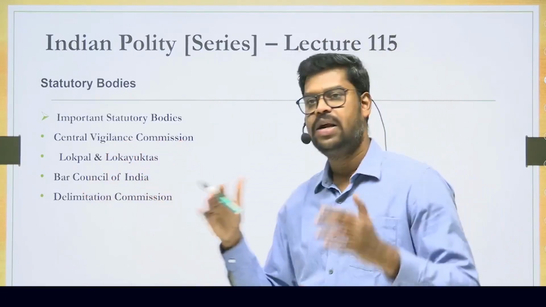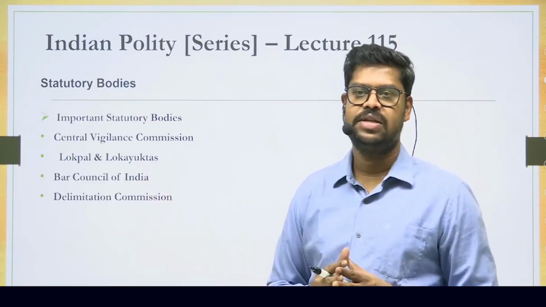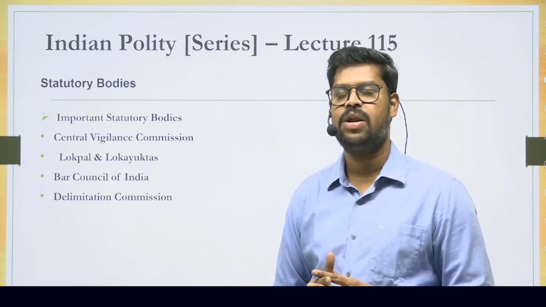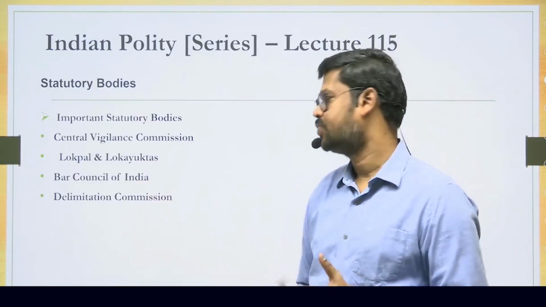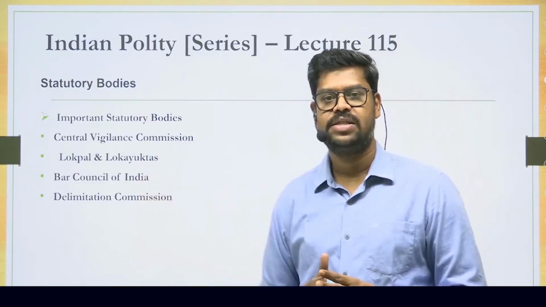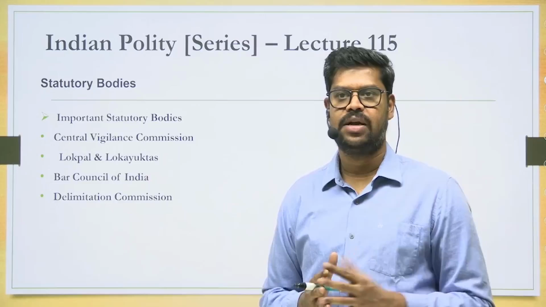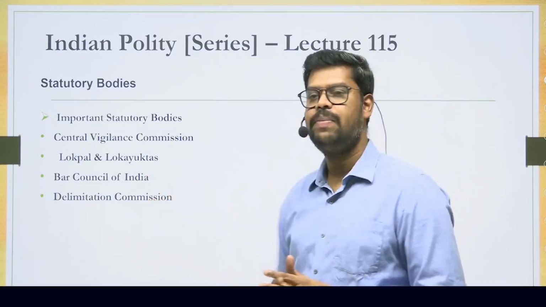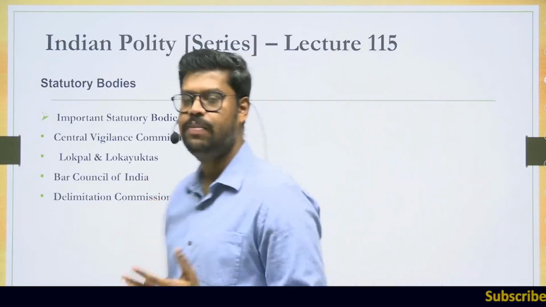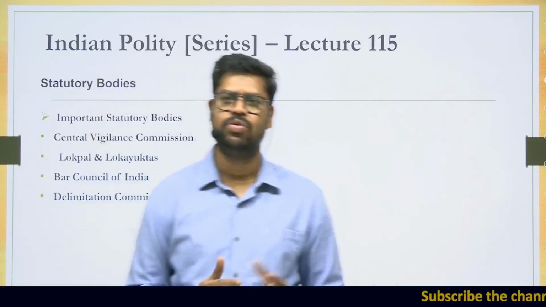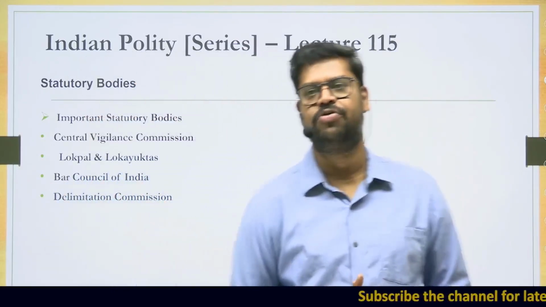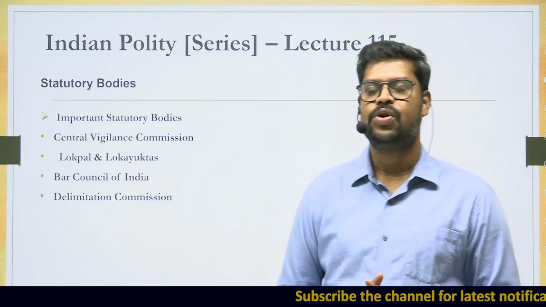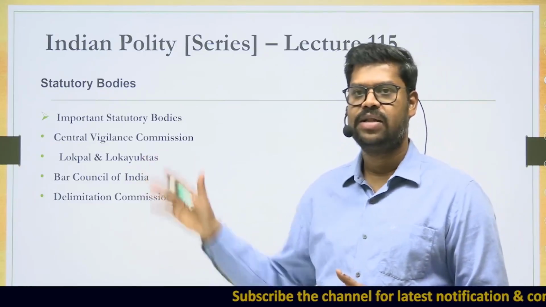The Lokpal at the central level and the Lokayukta at the state level are established by the Lokpal and Lokayukta Act 2013. The Bar Council of India is established by the Advocates Act 1971. The Delimitation Commission is established by the Delimitation Commission Act 1952, and subsequently it has been amended a number of times. So with that, we'll try to understand these bodies one by one.